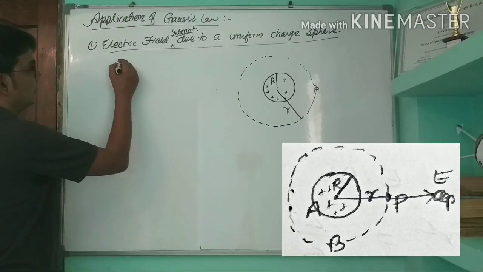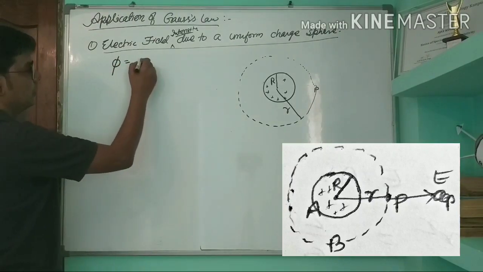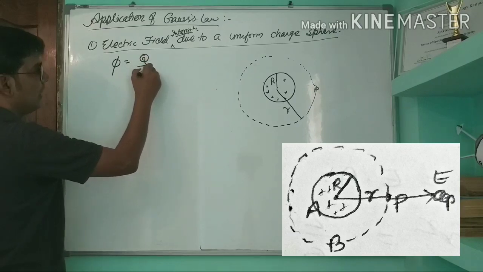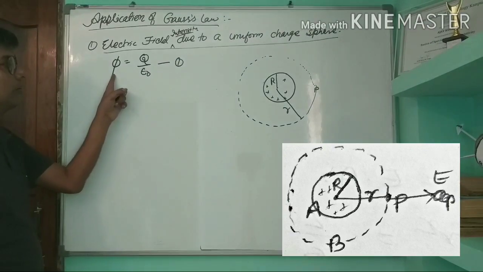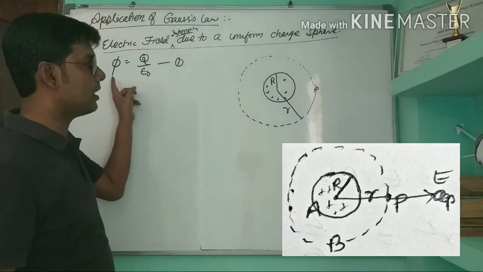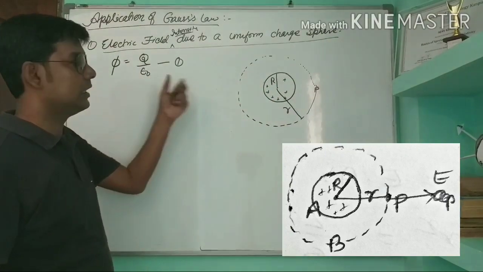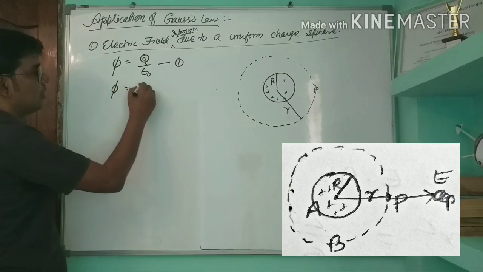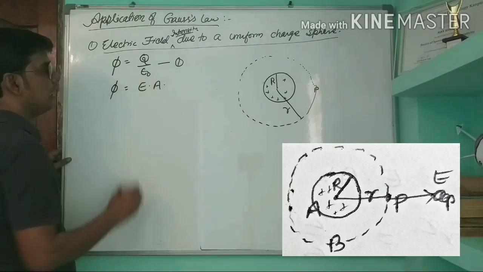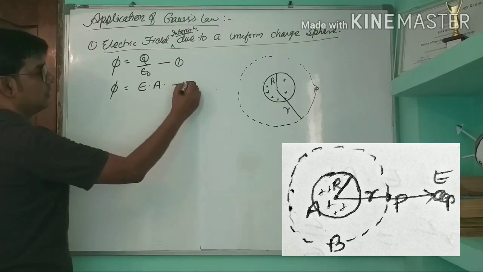We know from Gauss theorem phi equal to q by epsilon 0, equation first. Phi, the total electric flux over the surface, will be the total charge on the surface divided by epsilon 0. We also know this electric flux is equal to E into A, equation second.